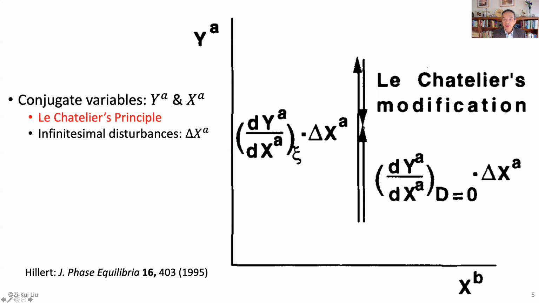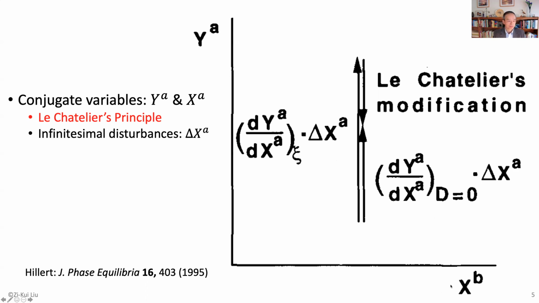So this value is the same value as if you make the change very, very slowly at equilibrium condition. So during this process, all other molar quantities are kept fixed. So this is the Le Chatelier principle.